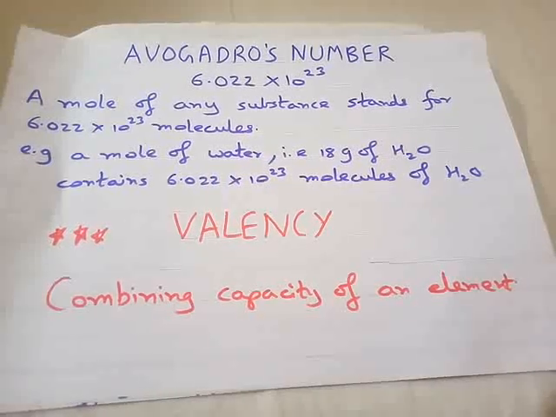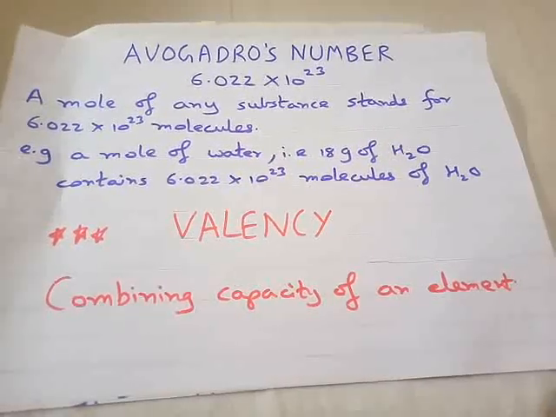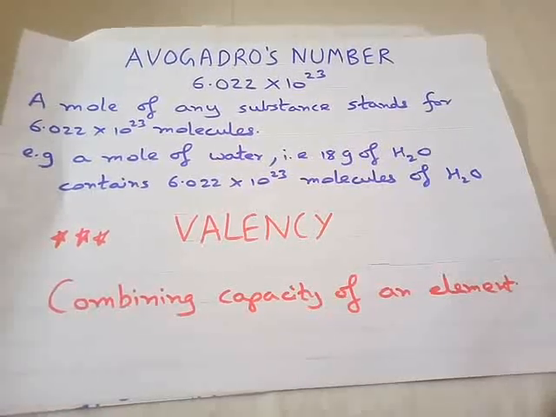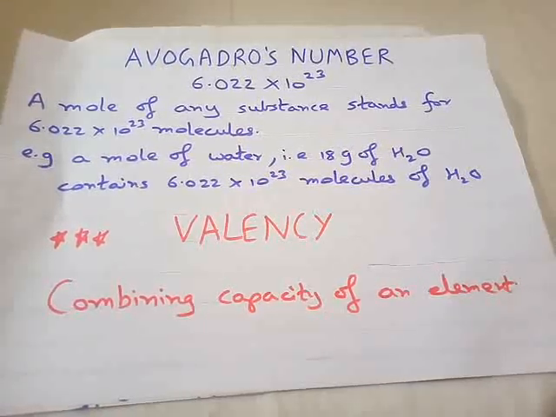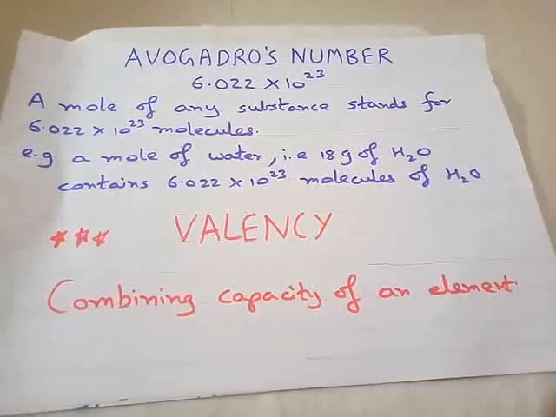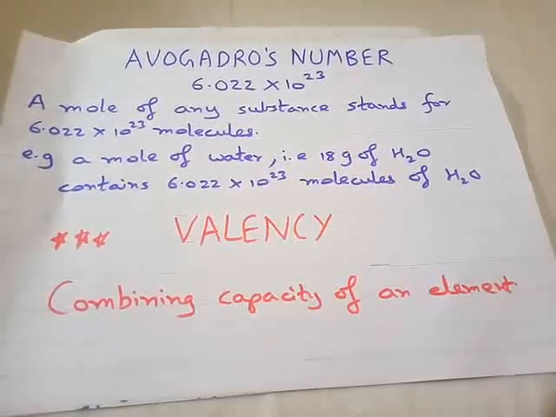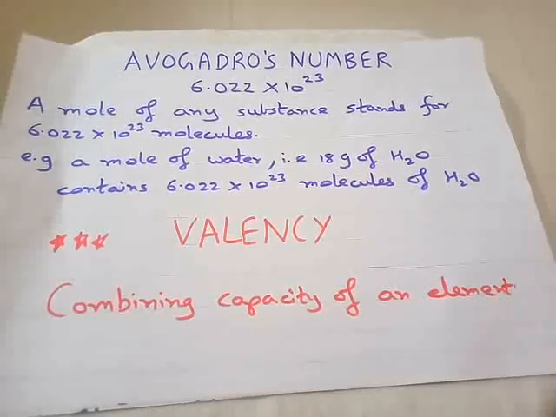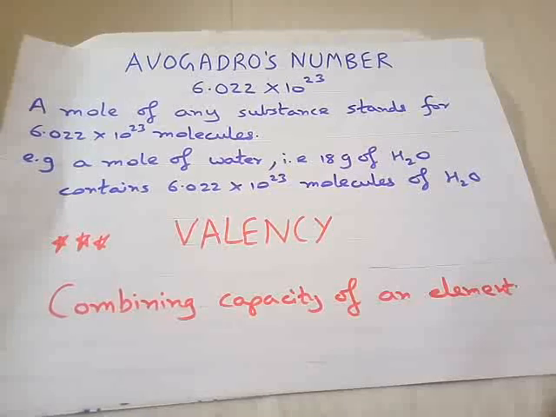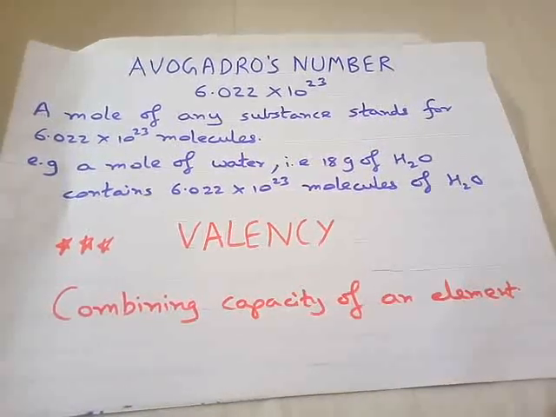Whenever any element is short of electrons or has more electrons in its outermost shell, it shows the tendency to lose or accept electrons to become stable. And this property of an element is called valency of an element.